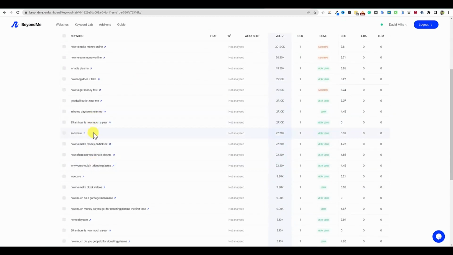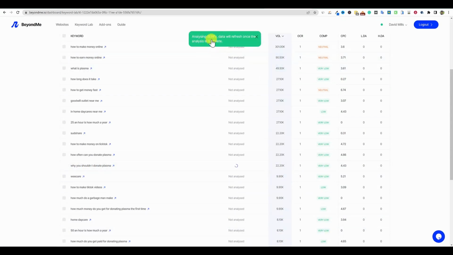On a finance site, how to donate plasma. So that's technically to make money, so it makes sense. But we have these keywords that are very low competition that have big search volume. And so, why you shouldn't donate plasma. So we could analyze this keyword by clicking analyze.